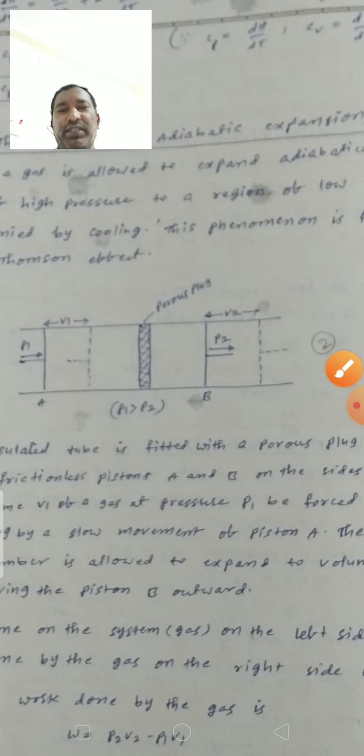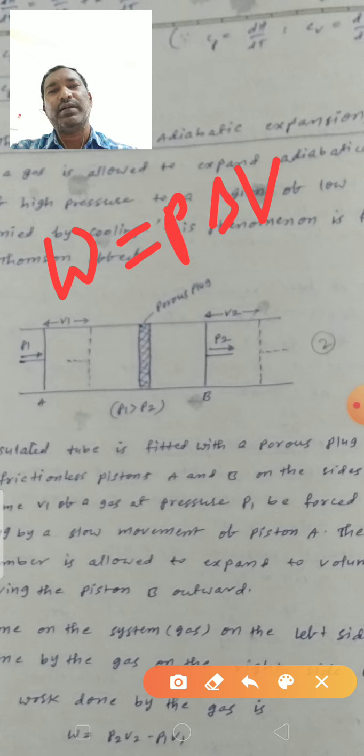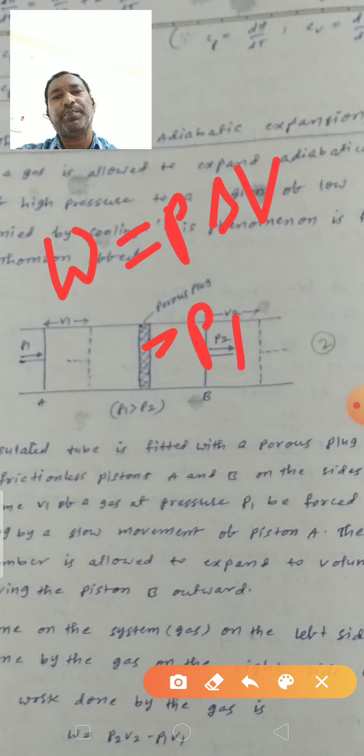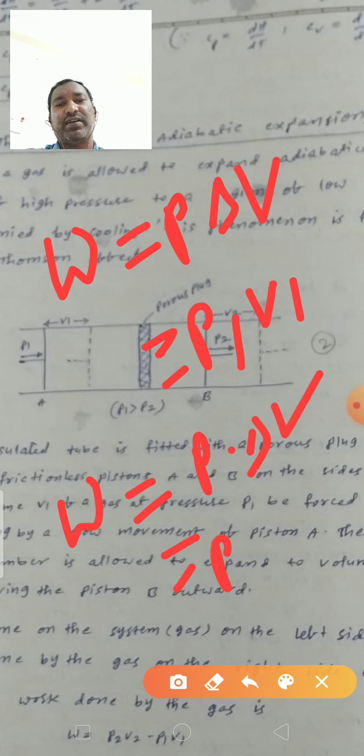We know the equation W is equal to P into delta V. On the left, pressure P1 and change of volume V1, with minus as the volume decreases. On the right, W is equal to P into delta V, where pressure is constant P2 and change of volume is V2.